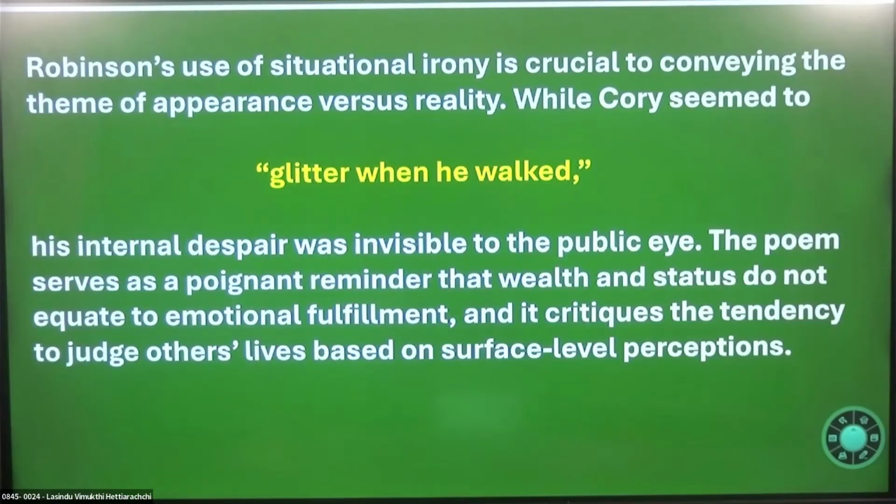Right? So people witness the glittering. When he walked, he is glittering. Situational irony. But no one notices his inner conflict, right? People expect him to be kind of a role model, to be an eternal character. But in reality, the situation is different, right? This is what you have to pay your attention to.